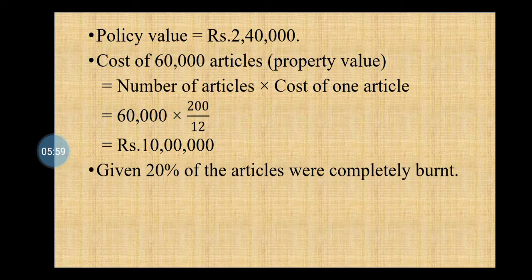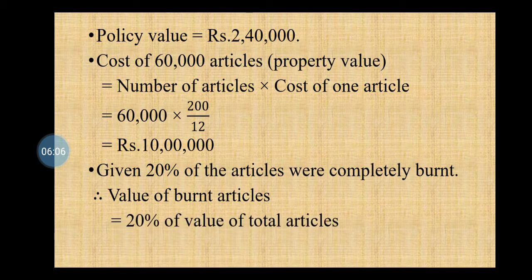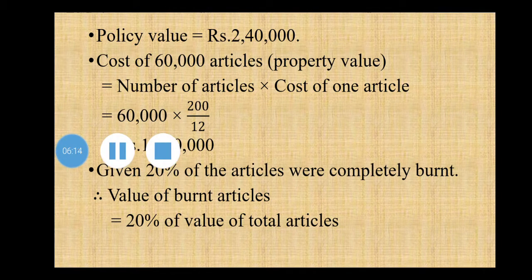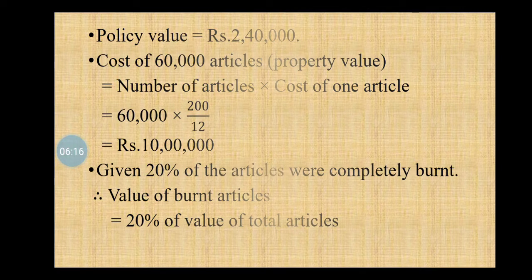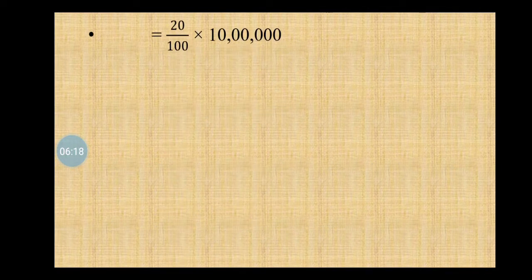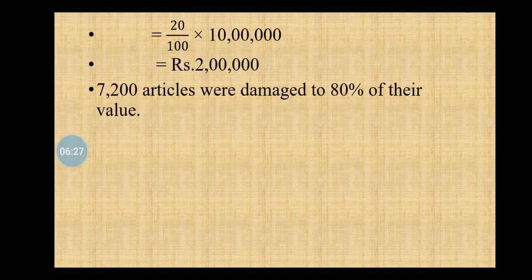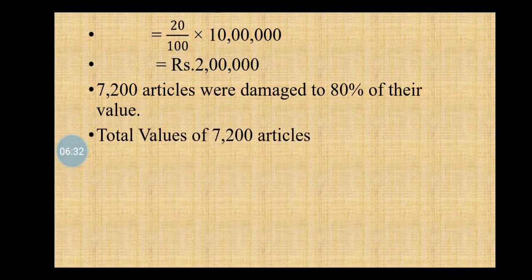Given 20% of articles were completely burnt. Therefore, value of burnt articles equals 20% of value of total articles, which equals 20 upon 100 into 10 lakh, which equals rupees 2 lakh. 7,200 articles were damaged to 80% of their value.